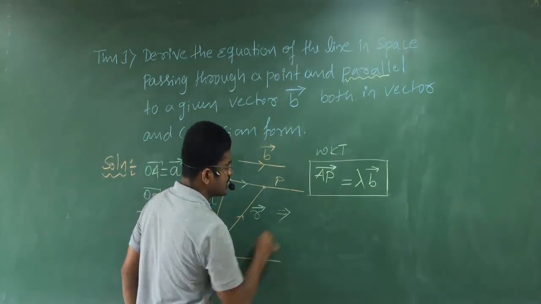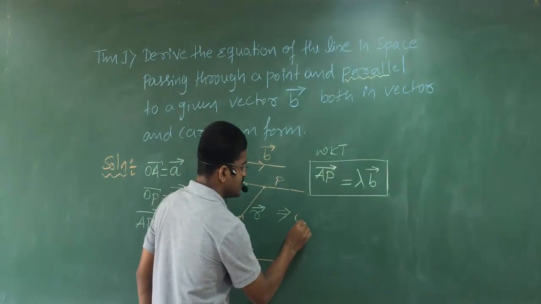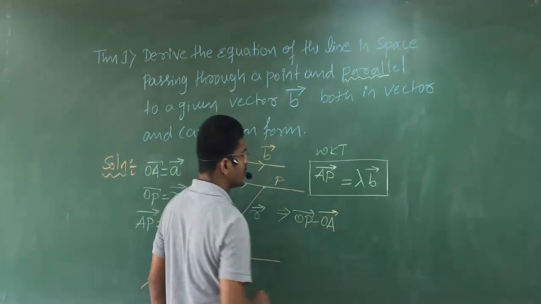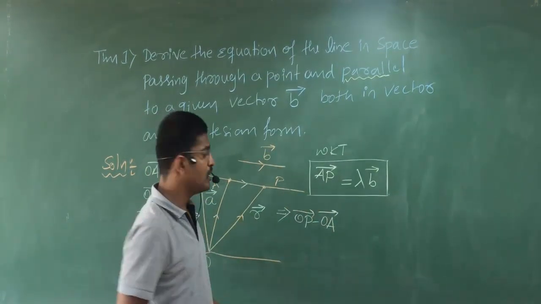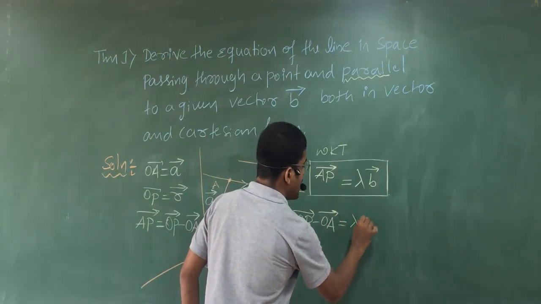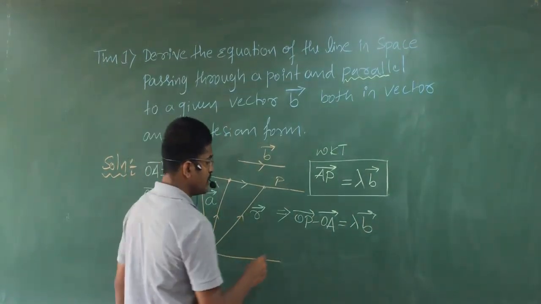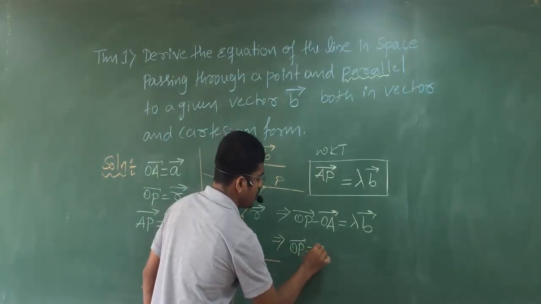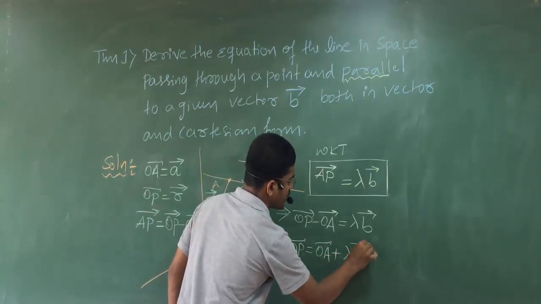Vector AP is written as OP minus OA. That is the formula of vector AP equal to lambda times of vector B. Next, this implies OP equal to OA plus lambda times of vector B.